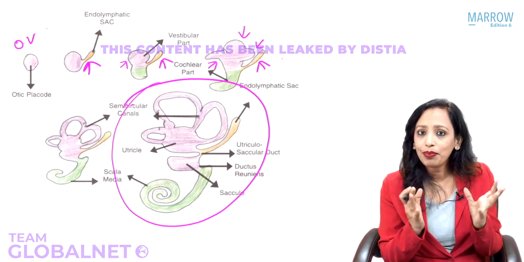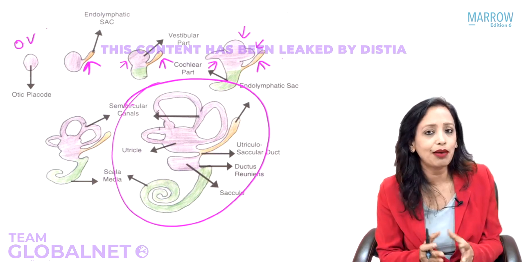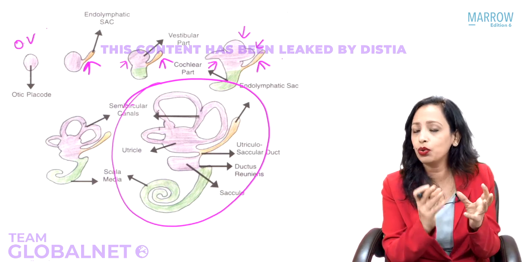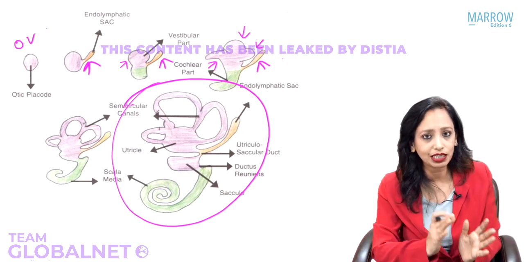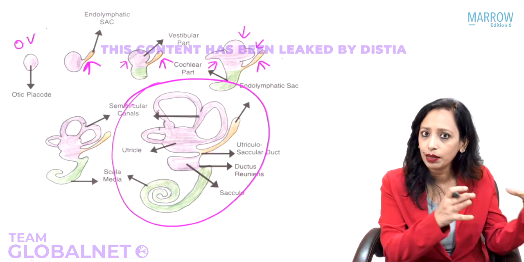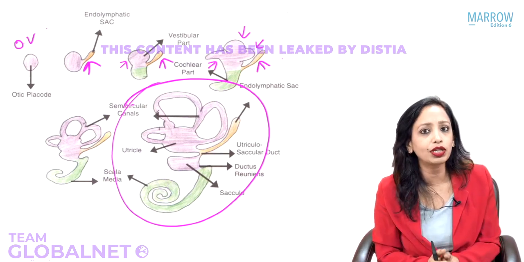So this complex shape, or you can call it the beautiful shape of the membranous labyrinth, actually develops from a single sac-like structure. It is one balloon that is given different outpouchings ultimately to give it a shape like this. Why am I repeating again and again? It is one balloon. It is one sac from which this complete structure develops.